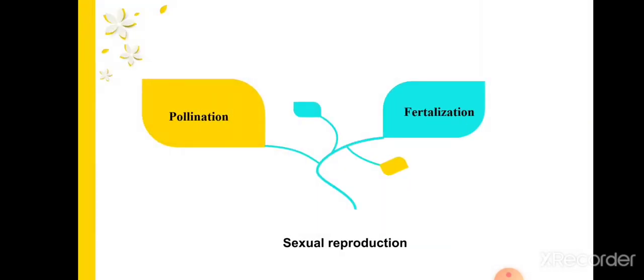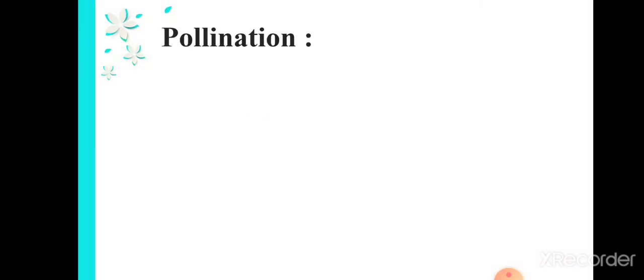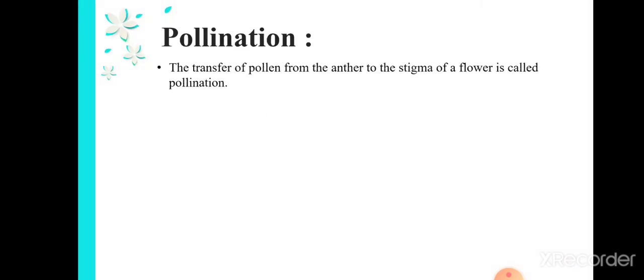Now we will see what are the types of sexual reproduction. So in sexual reproduction we have two kinds. One is pollination and the next one is fertilization. Okay, first we will see what is meant by pollination. The transfer of pollen from the anther to the stigma of a flower is called pollination.